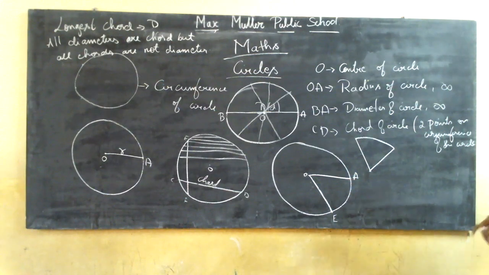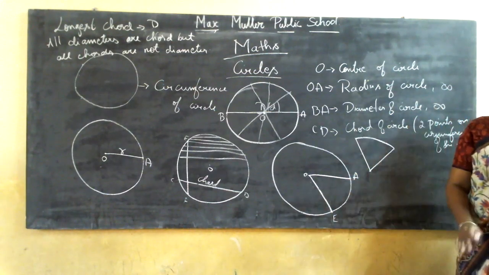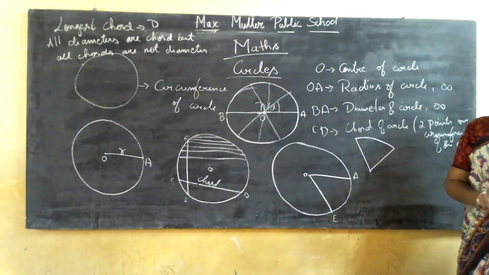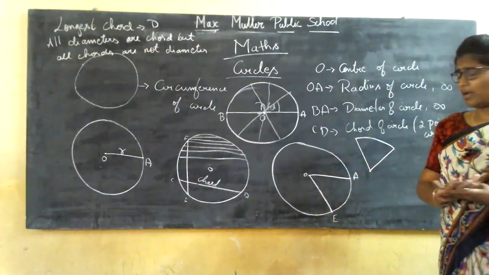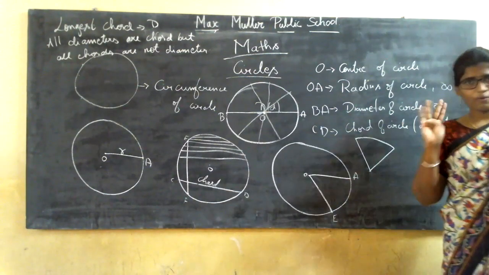Now, you want the major sector and the minor sector. What is the major sector and the minor sector? In a pizza, if you order a regular one, there will be four pieces, correct?